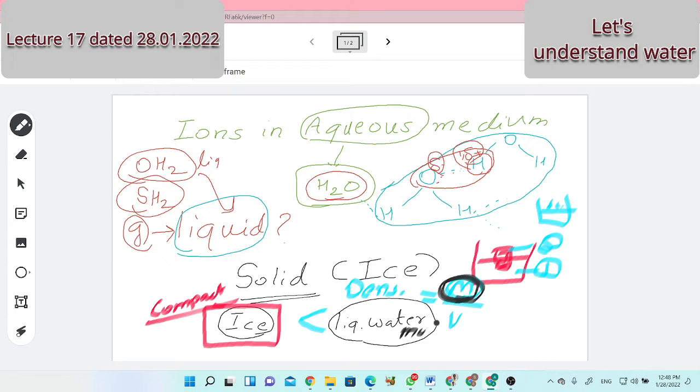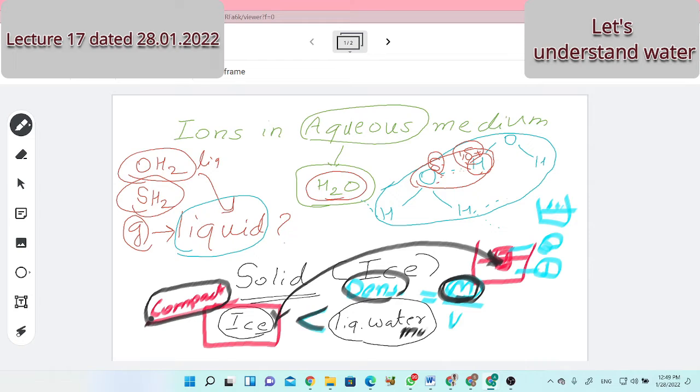So then the answer to my question: whose volume is more for a particular quantity, for a particular mass? Water volume will be more or volume of ice will be more? Volume of ice. Yes, volume of ice is more. So density will be less. So you have answered that. Ice density is less. Therefore, ice floats on the water. So compactness, the word I used at the beginning, maybe you are thinking about that word now. What exactly is compactness? Compactness is a rough word because in compactness a particular quantity was not defined, but that is defined in density.